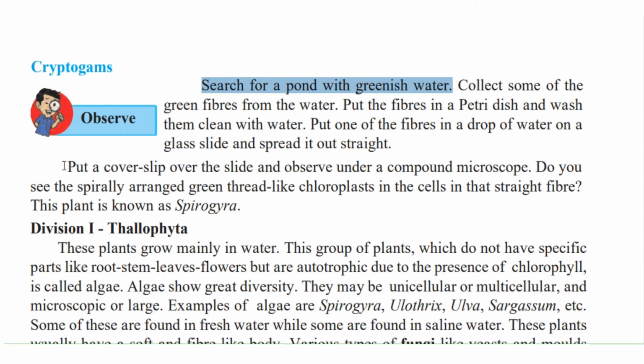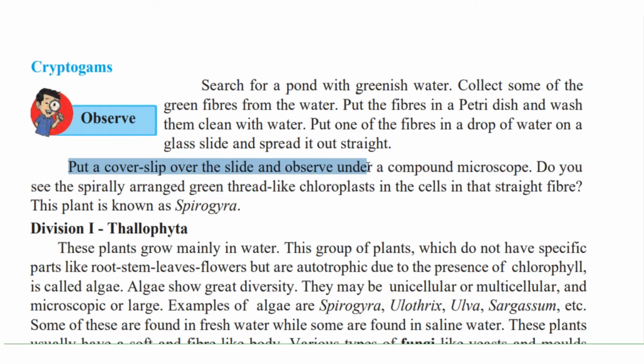Now, put a cover slip over the slide and observe under a compound microscope. Do you see a spirally arranged green thread-like chloroplast in the cells in that straight fiber? This plant is known as Spirogyra.